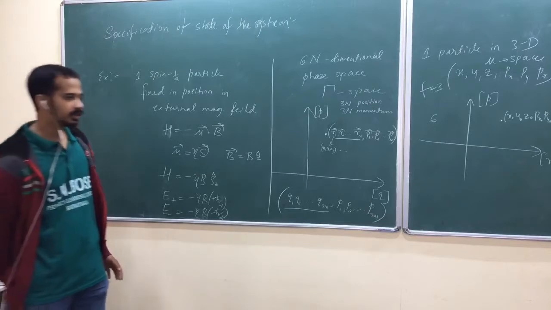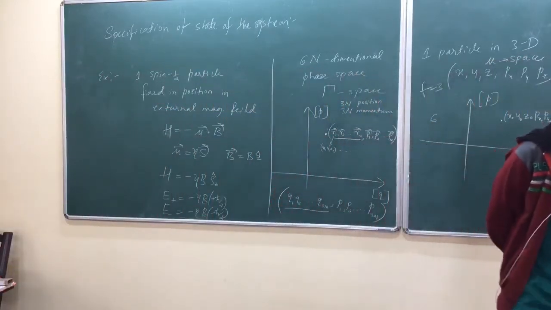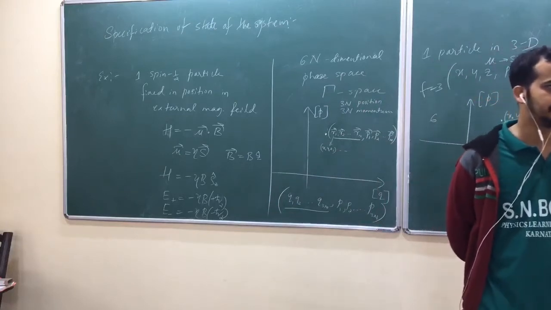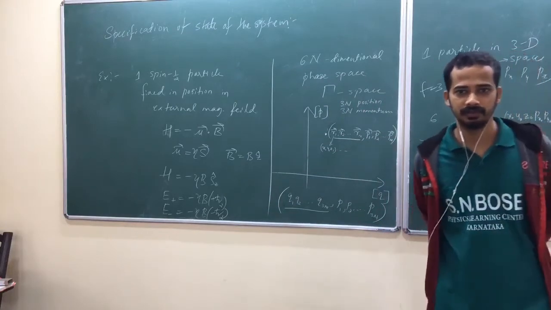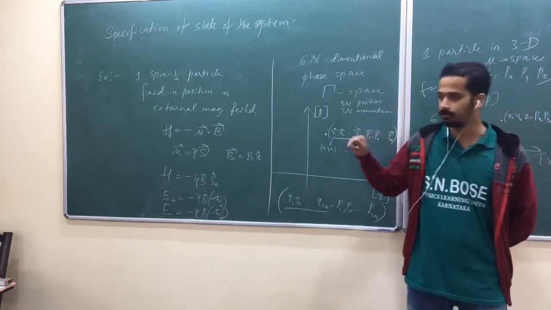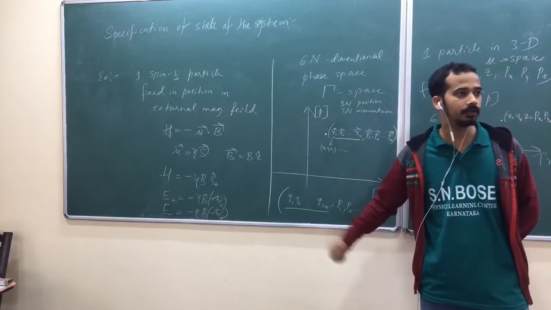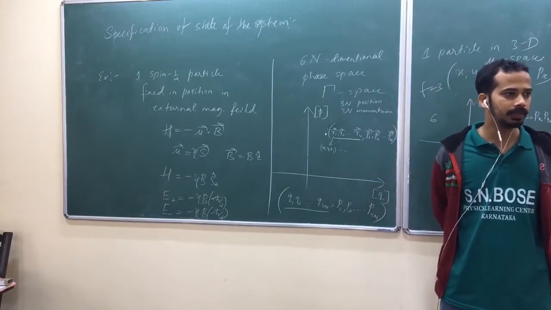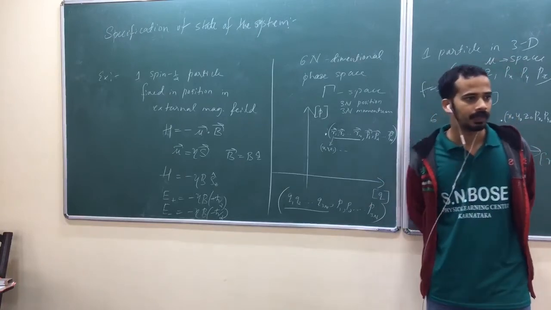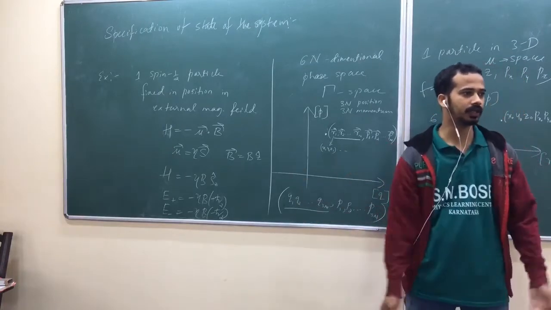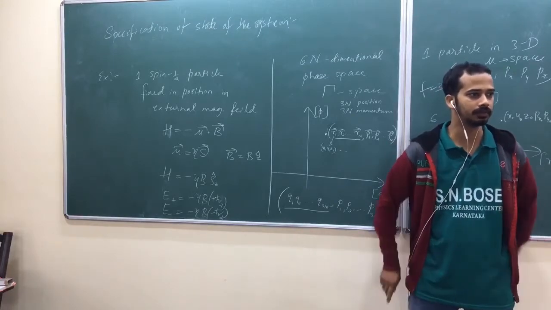Because in statistical physics, we need to count. First, we need to count all possibilities, so that's why we need to specify the state, so that we can count. That's what we have done earlier. Let me tell you how to count here, in the case of phase space. It's a little difficult, but let me tell you how. Ultimately, we need to count how many states there are: head, tail, how many possibilities. You counted it.